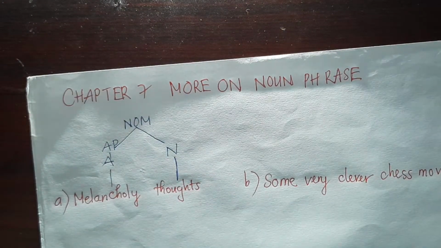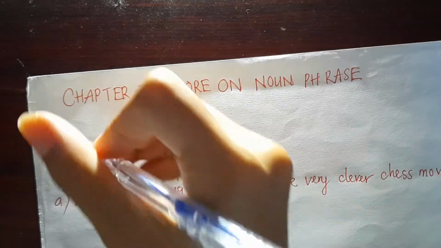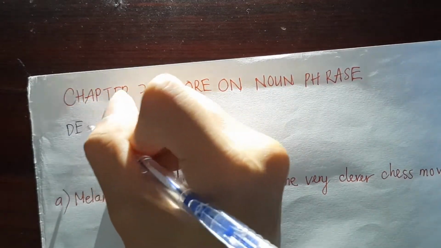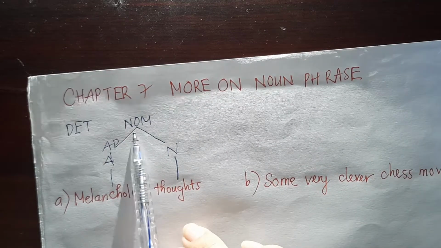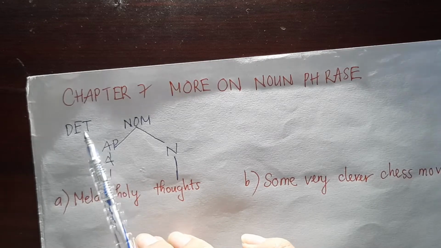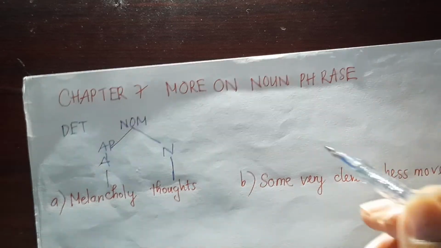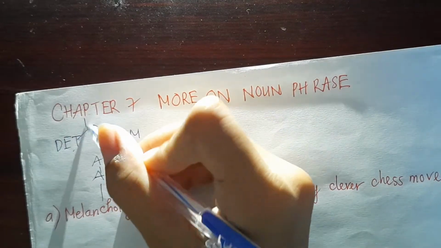Remember that we have learned about this kind of lesson. Nominal always comes parallel with determiner. So whenever you write the word nominal, you must have determiner, det, with it. So determiner nominal, and then we have noun phrase.